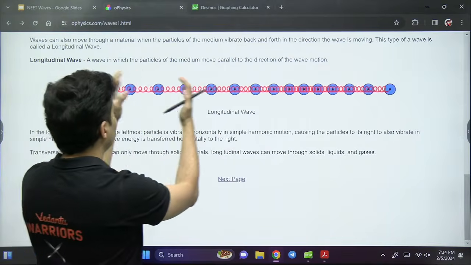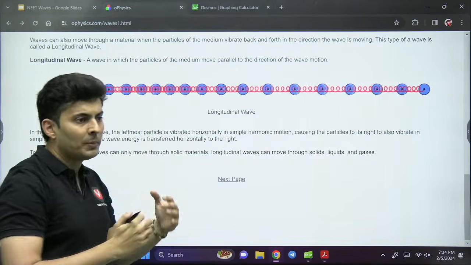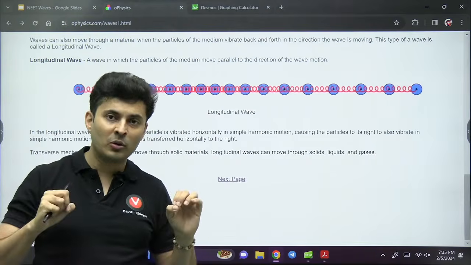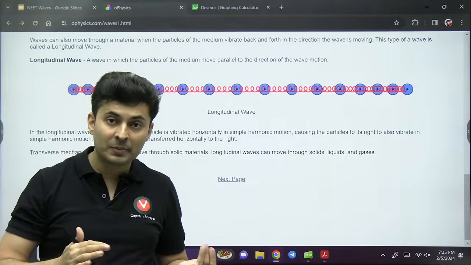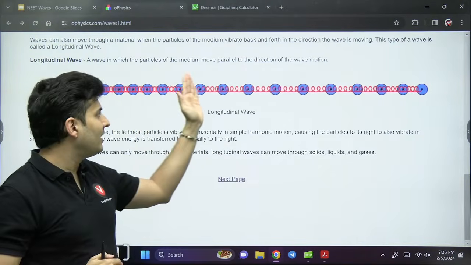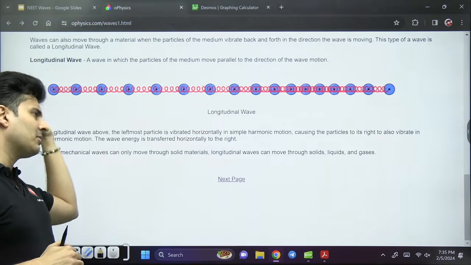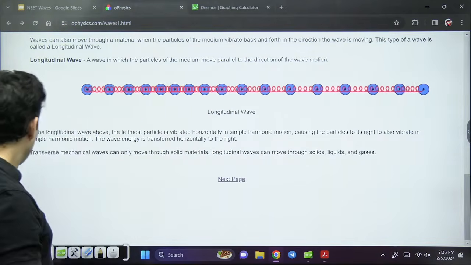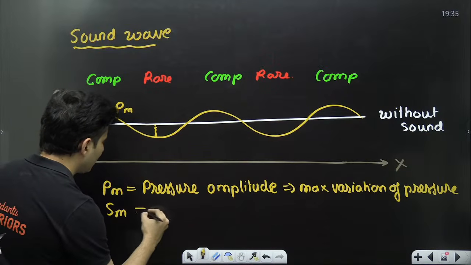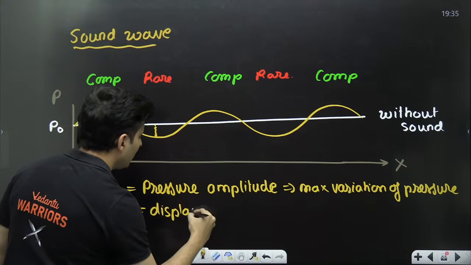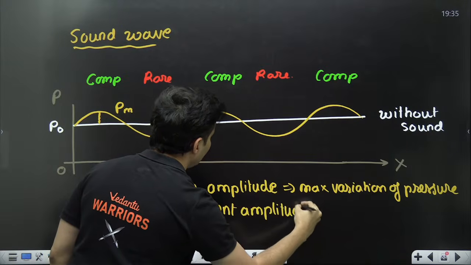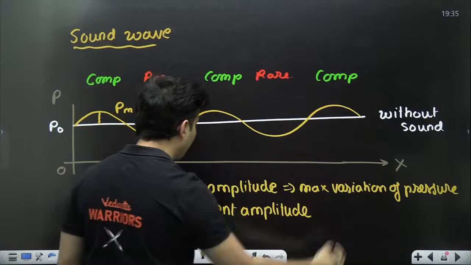Displacement is happening, and more pressure, less pressure. So pressure is also there, displacement is also there. Pressure reaches maximum value, pressure becomes zero. Similarly, displacement becomes maximum, displacement becomes zero. So there is also another term called SM, which is your displacement amplitude. Keep this in mind. Very, very important. And both of them are actually related to each other.